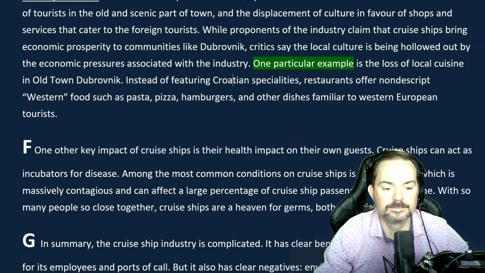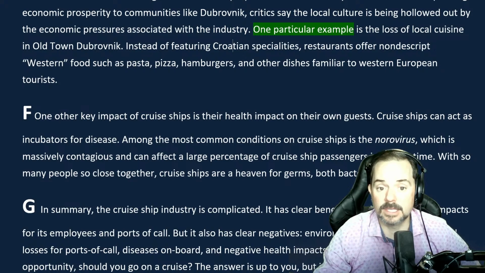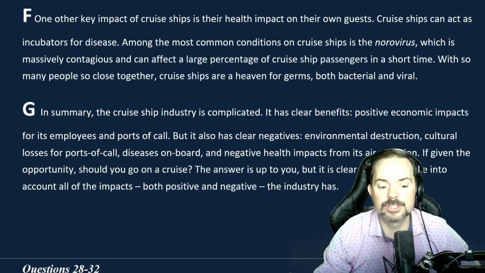Instead of featuring Croatian specialities, restaurants offer nondescript Western food such as pasta, pizza, hamburgers, and other dishes familiar to Western European tourists. Okay, so it's definitely E, right? Loss of local culture.